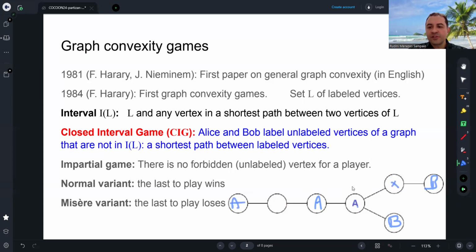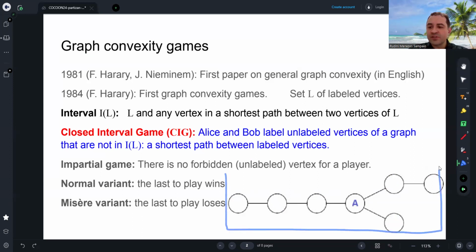This vertex is forbidden. This is forbidden. Alice is the last to play. So Alice can win the game. Alice has a winning strategy here. So the decision problem of this game, the closed interval game, is to decide which player has a winning strategy.